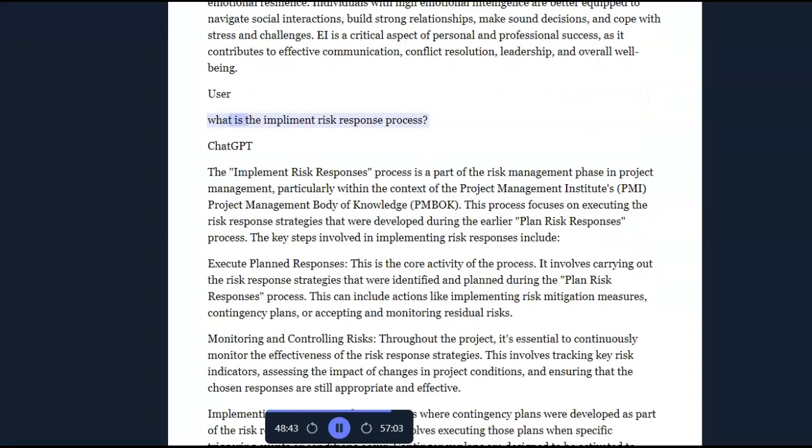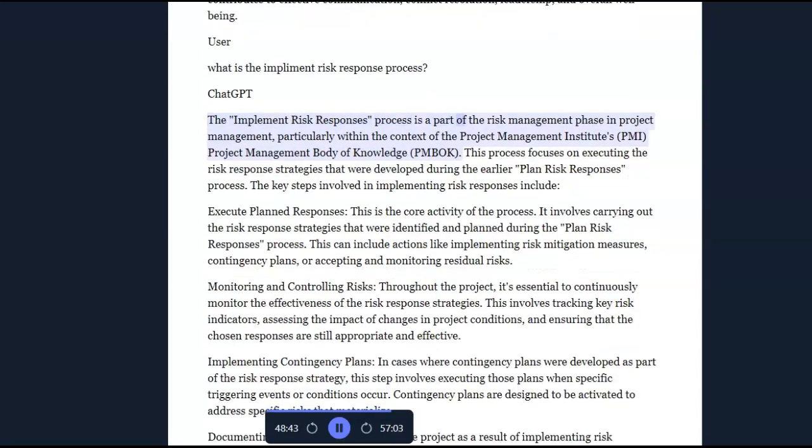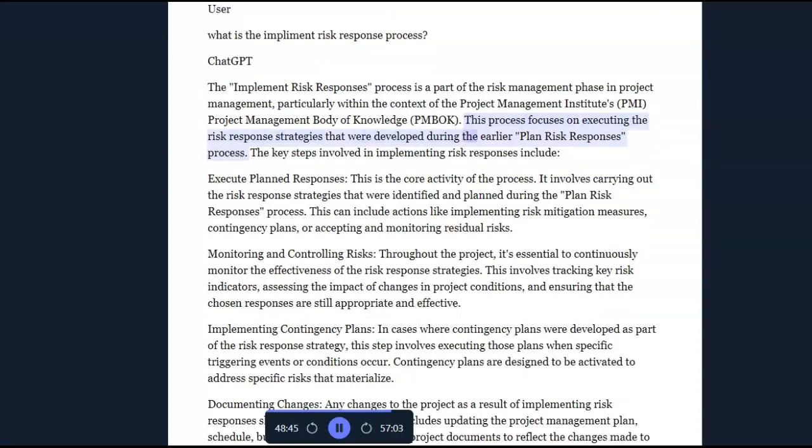User: What is the Implement Risk Responses process? ChatGPT: The Implement Risk Responses process is a part of the risk management phase in project management, particularly within the context of the Project Management Institute's PMI Project Management Body of Knowledge, PMBOK. This process focuses on executing the risk response strategies that were developed during the earlier Plan Risk Responses process.